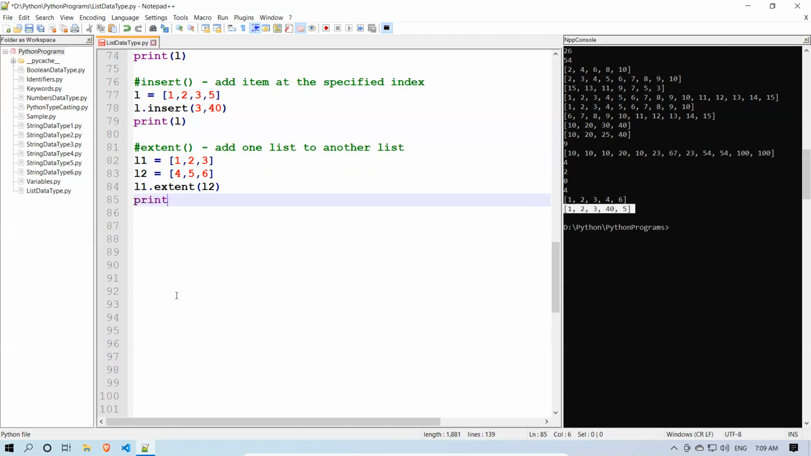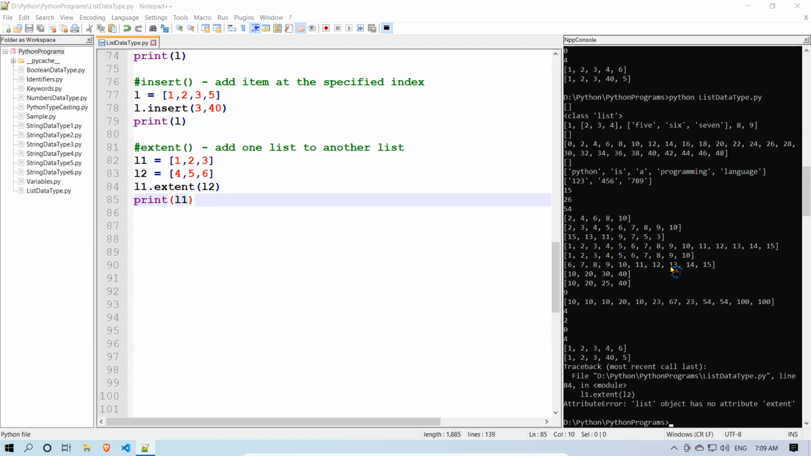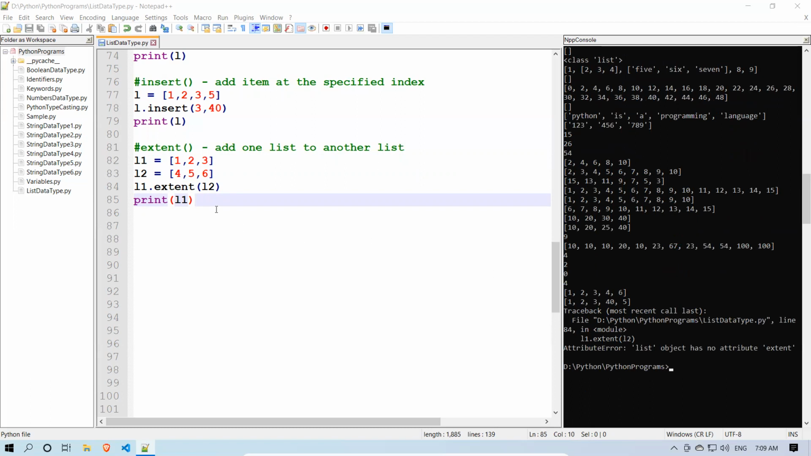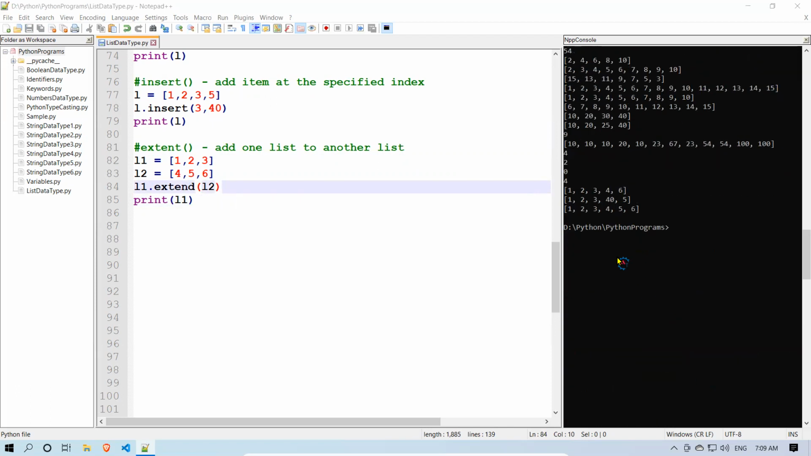So if I print L1 now, normally L1 contains 1 2 3, but I'm extending with this L2, so L2 values also come here. And if you run this one, sorry, extend, not extent. You see, 1, 2, 3, 4, 5, 6, and these values are appended at the end only. Okay, so 1, 2, 3, 4, 5, 6, right?